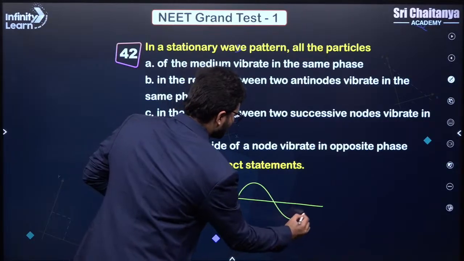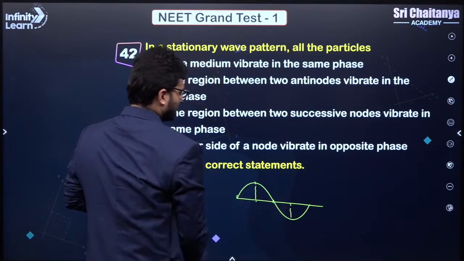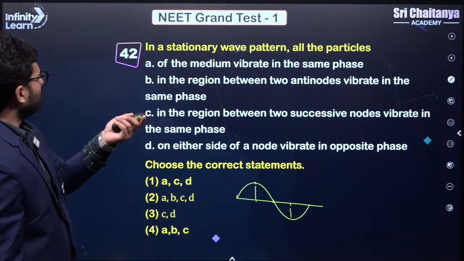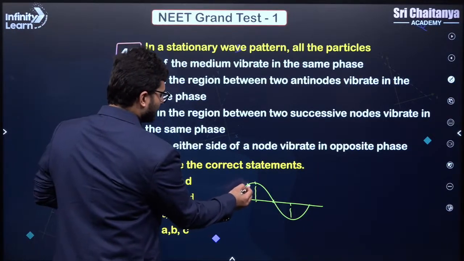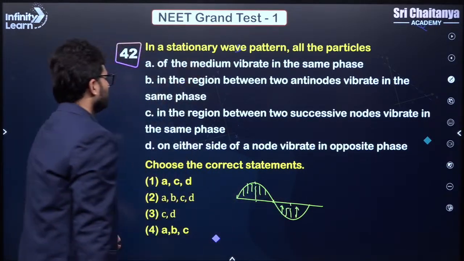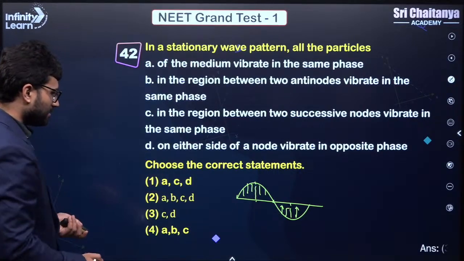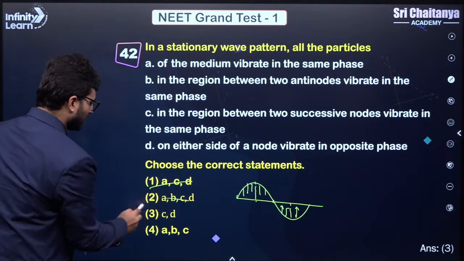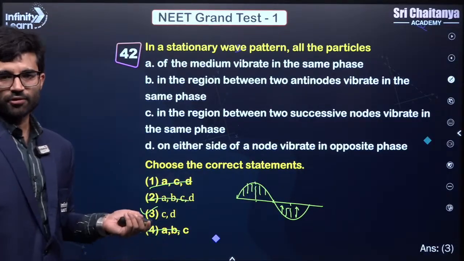It is like this, right? So this is a node, this is an antinode, this is an antinode, right? So they all don't vibrate in the same phase. All of these are vibrating in the same phase, all of these are vibrating in the same phase, but all of them are not. So A is wrong. If A is wrong, you can see that the only answer is 3, correct? Right? You can eliminate the options.